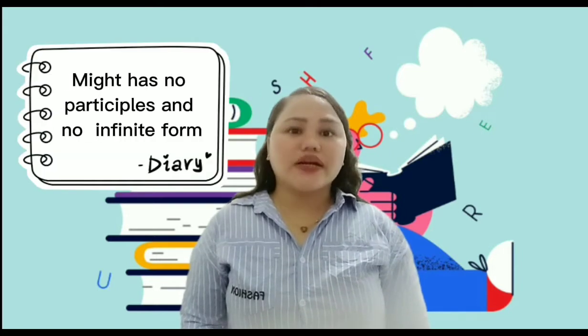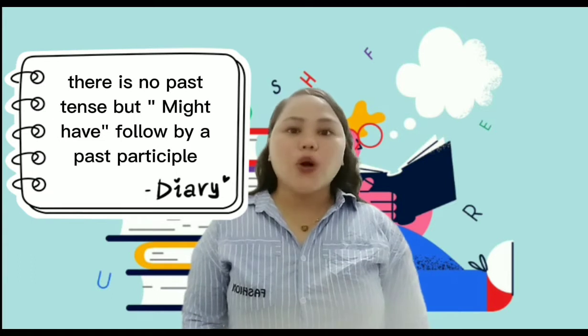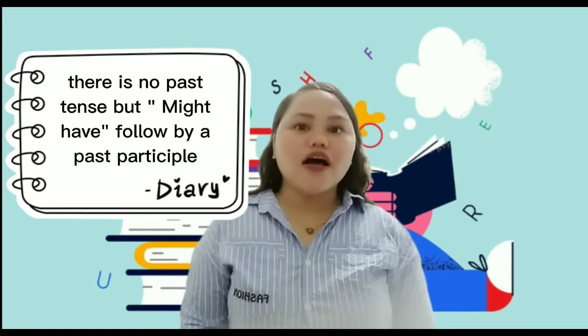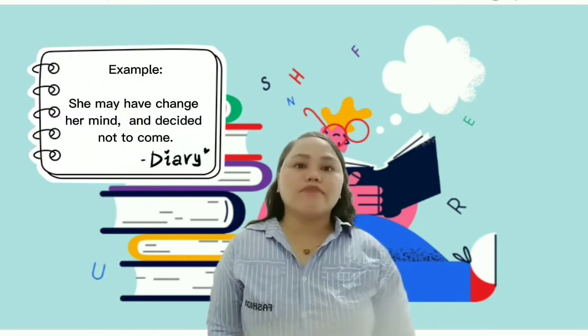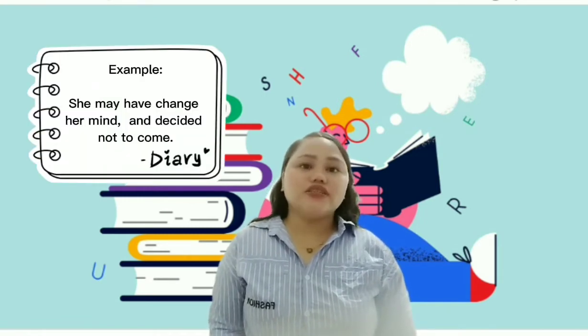Might has no participles and no infinitive form. There is no past tense, but might have, followed by a past participle, is used for talking about past possibilities. For example, she may have changed her mind and decided not to come.